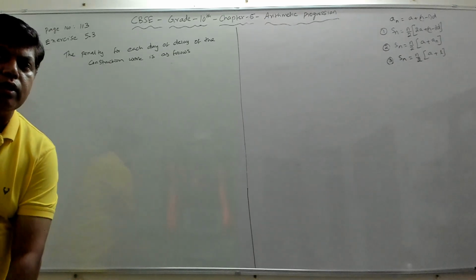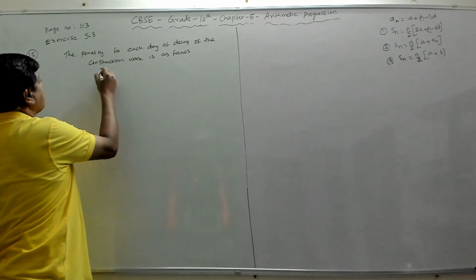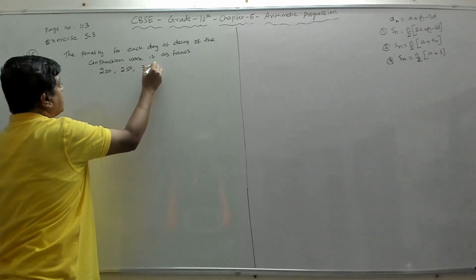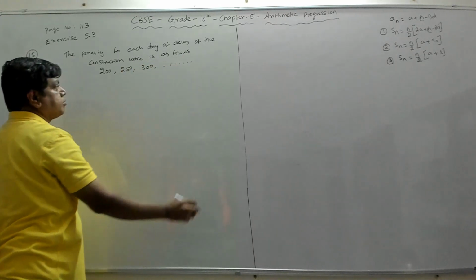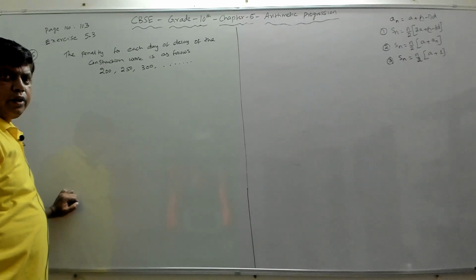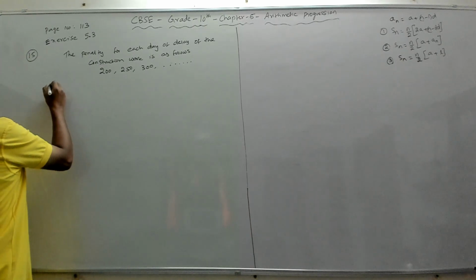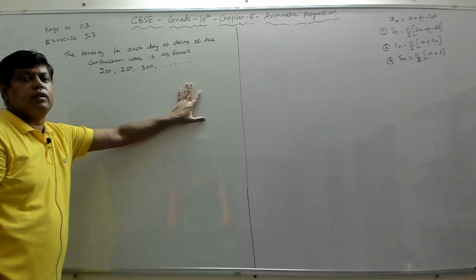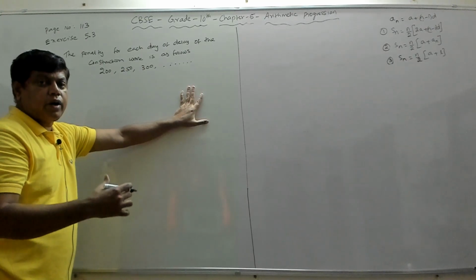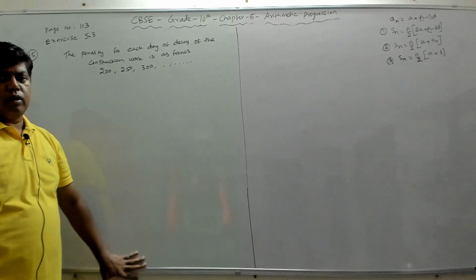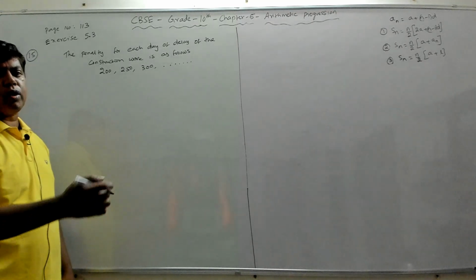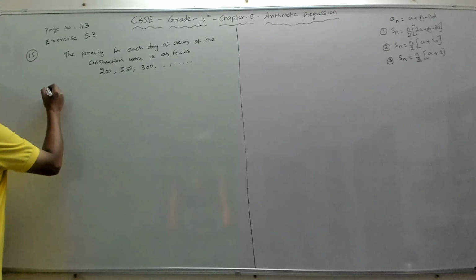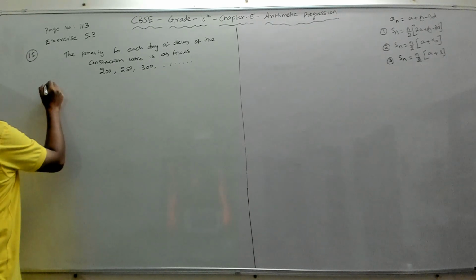The penalty for each day is: first day 200, second day 250, third day 300, like that it goes on. And now we have to find, if the work is delayed by 30 days, how much penalty the contractor has to pay to the person who had given him the contract to construct his house or office. Right? So we'll go to the solution.